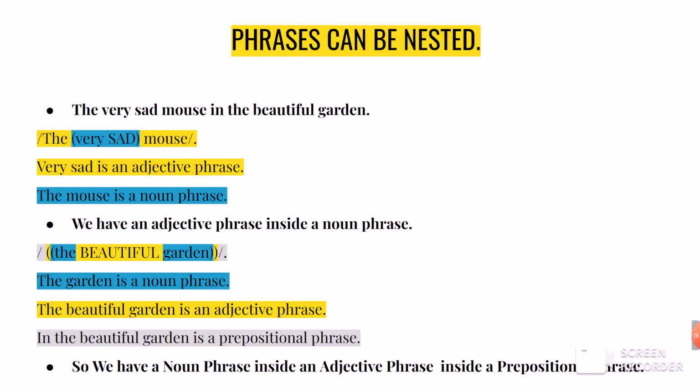The beautiful garden. The garden is a noun phrase. The beautiful garden is an adjective phrase. In the beautiful garden is a prepositional phrase. So we have a noun phrase inside an adjective phrase inside a prepositional phrase.